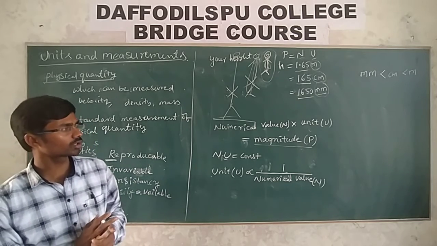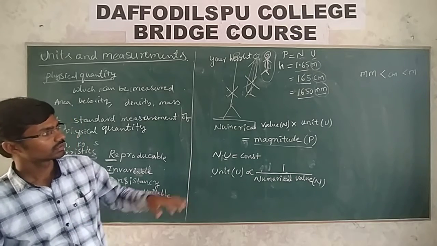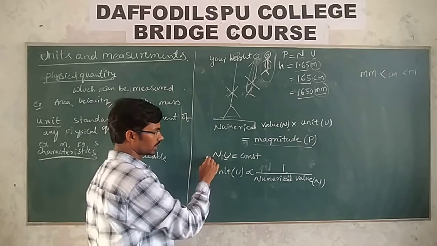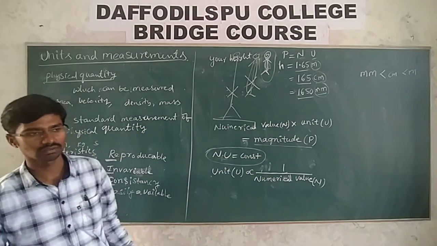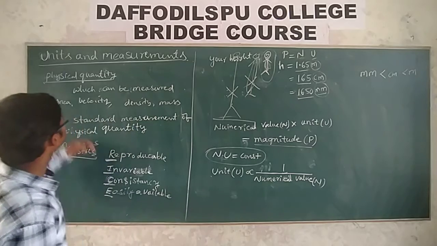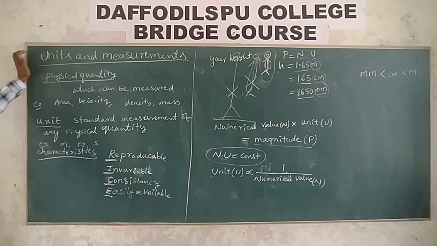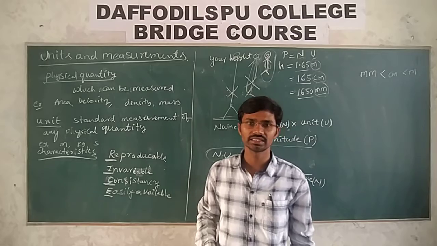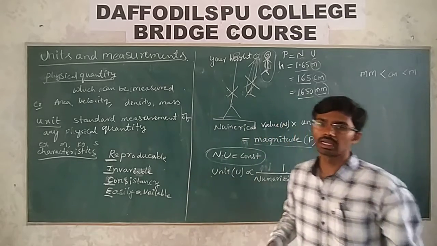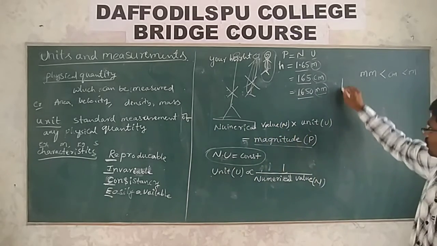But here one more thing we need to know: the numerical value and unit remain constant. Before that, here we represented a physical quantity. What do you mean by physical quantity? Any quantity which can be measured is called a physical quantity. Then, how do we measure the unit? What systems are there to measure the units? Let me take here.